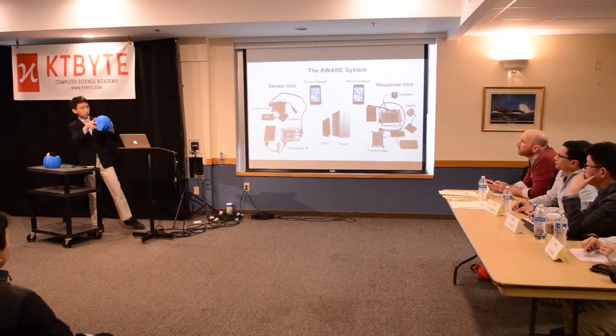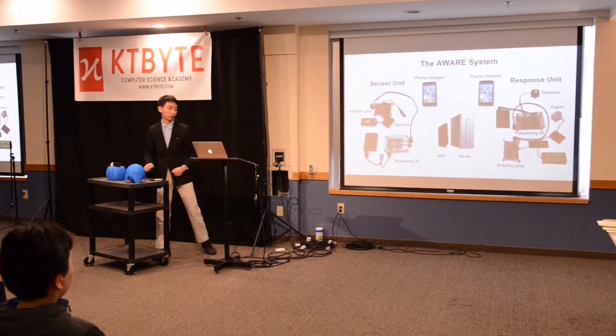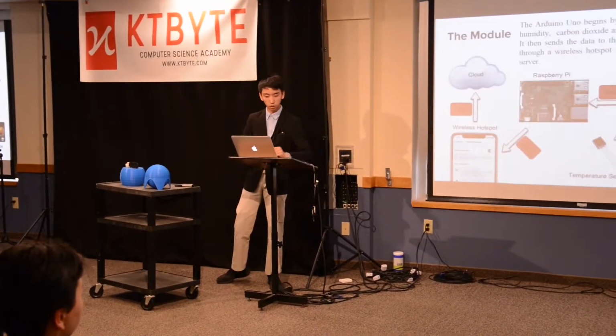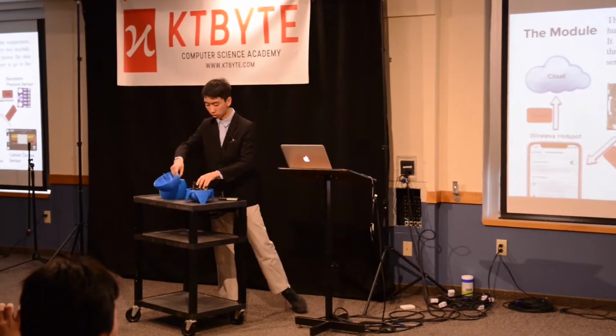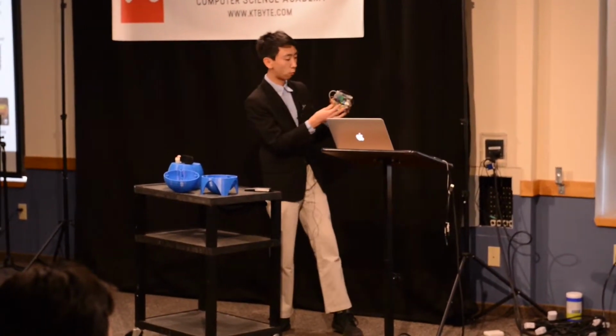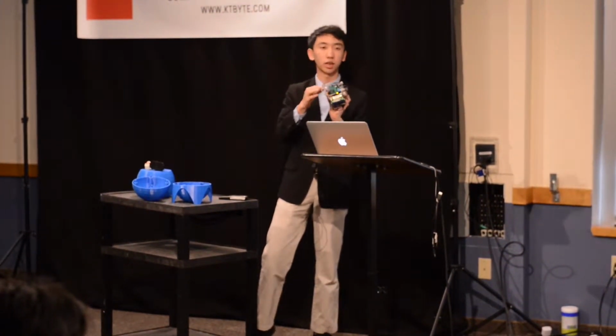This is the sensor unit, and this is the response unit. Both of them use the internet to communicate with my server at home to be able to communicate with each other. So everything starts with the sensor unit here. This sensor unit has 4 different sensors. It has a CO2 sensor, a pressure sensor, a humidity sensor, and a temperature sensor.